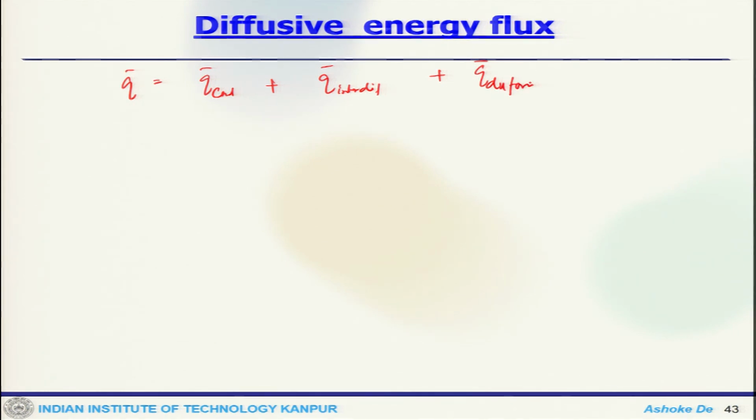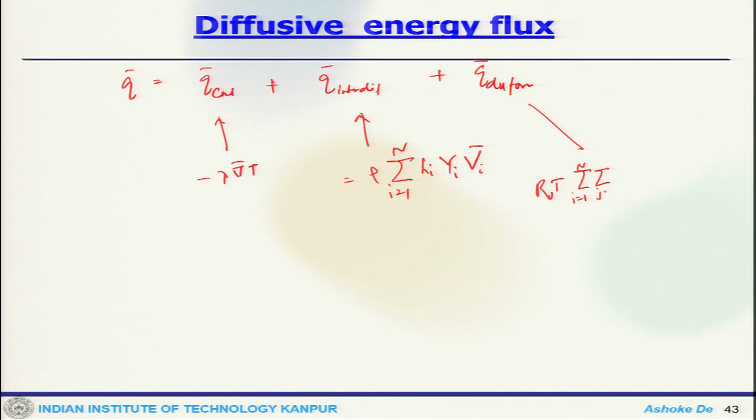Dufour. We use Fourier's law of heat conduction, where this can be represented as lambda del T, this is represented as rho summation of i equals 1 to n of Hi, Yi, Vi, and the Dufour effect is defined as RuT summation of i equals 1 to n, summation of j equals 1 to n, xj alpha j W dij (Vi minus Vj), where alpha j is the thermal diffusivity.